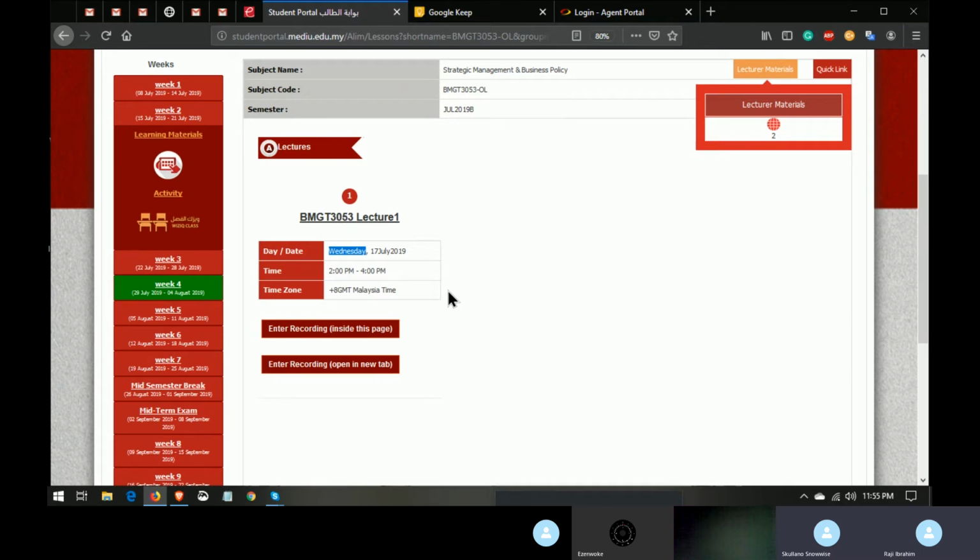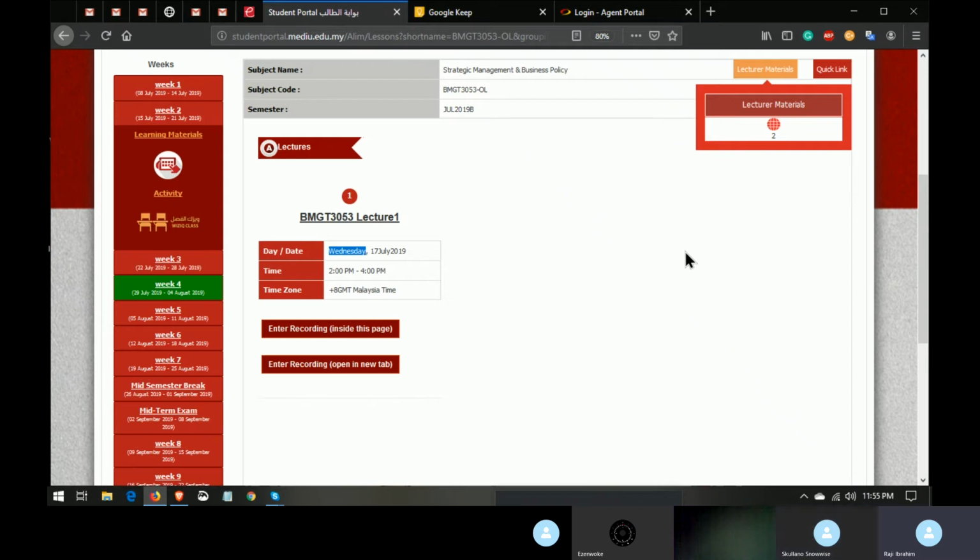There are two options. Either you enter the class in the same page, inside the page, or you open it in a new tab. It all depends on you. But I will strongly suggest you always use a new tab. Using a new tab gives you the opportunity to have your tab open here. So while listening to the lecturer in the class, you can be downloading a material or doing some other thing in your portal.